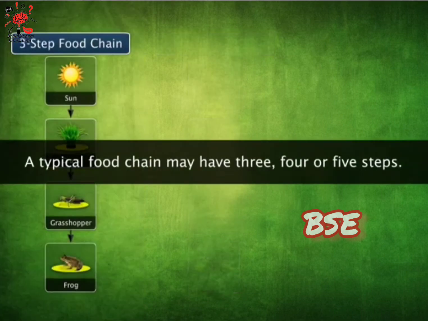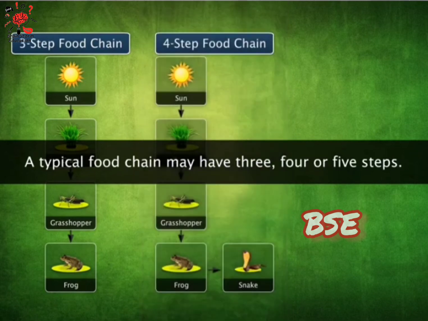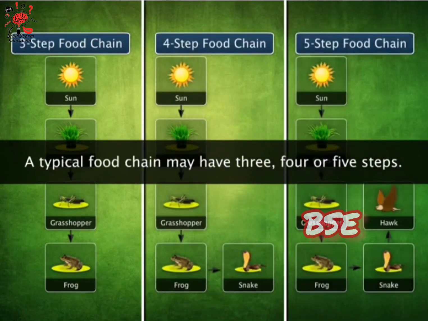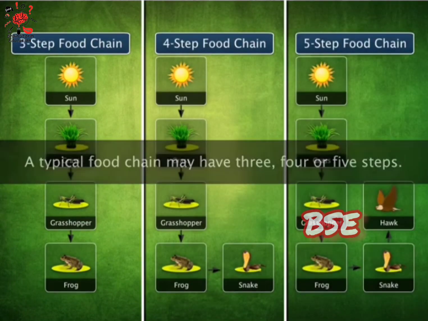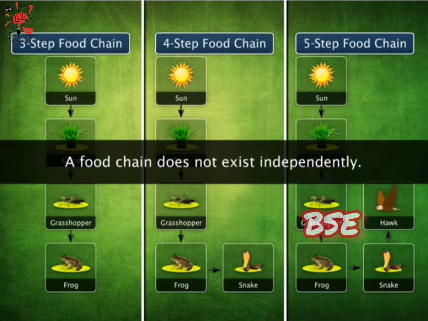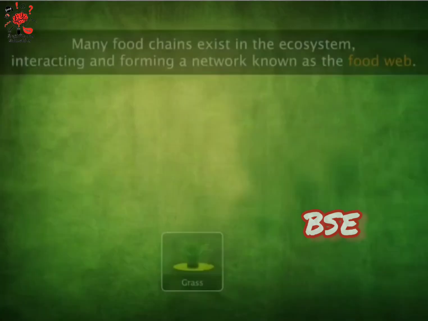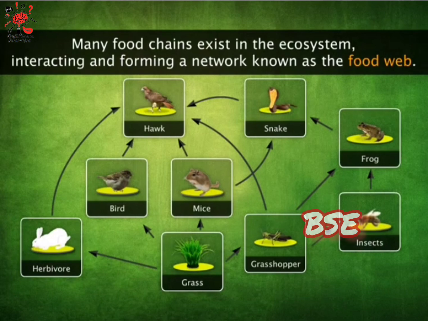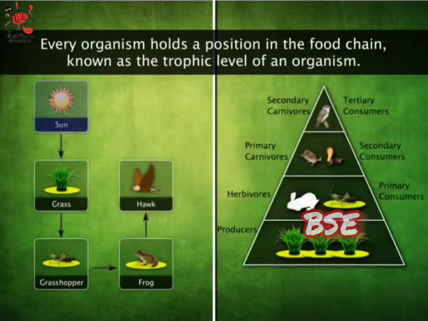A typical food chain may have 3, 4, or 5 steps. A food chain does not exist independently. Many food chains exist in the ecosystem, interacting and forming a network known as the food web. Every organism holds a position in the food chain. This is known as the trophic level of an organism. Let us find out more about it.